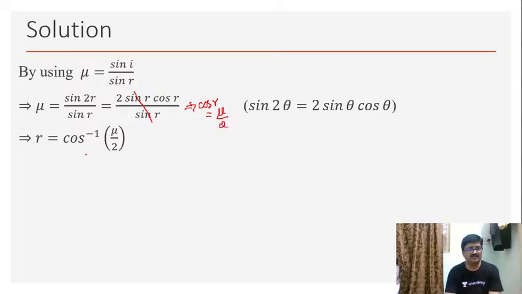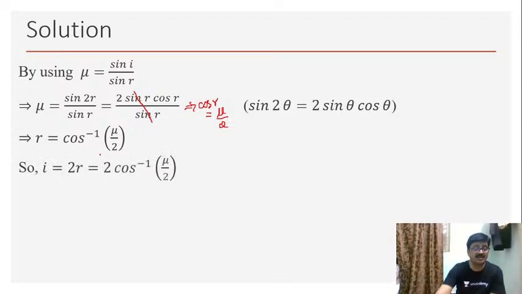So hence r becomes equal to what? Cos inverse of mu by 2. And in the last step I can write, hence i is equal to what? 2 times of r. So therefore I can write it as 2 cos inverse of mu by 2. Now this is the answer that we are looking for. Okay. Hopefully this part is clear to you all.